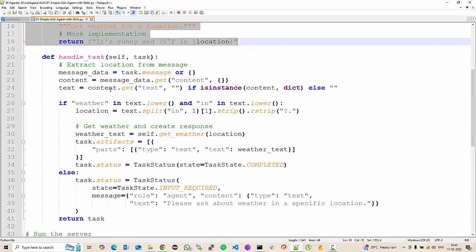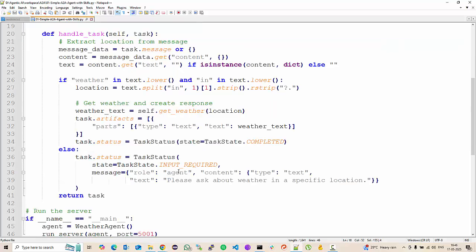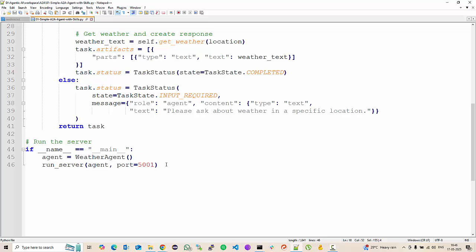is a method that processes some text and gets the weather and returns the result and the status as completed, or returns the result as more input required. This is important because LLMs sometimes don't give perfect outputs to each other. And if the message to the other agent is incomplete, the other agent should have a way of saying that more input is required. And then you simply run the weather agent on 5001 port.